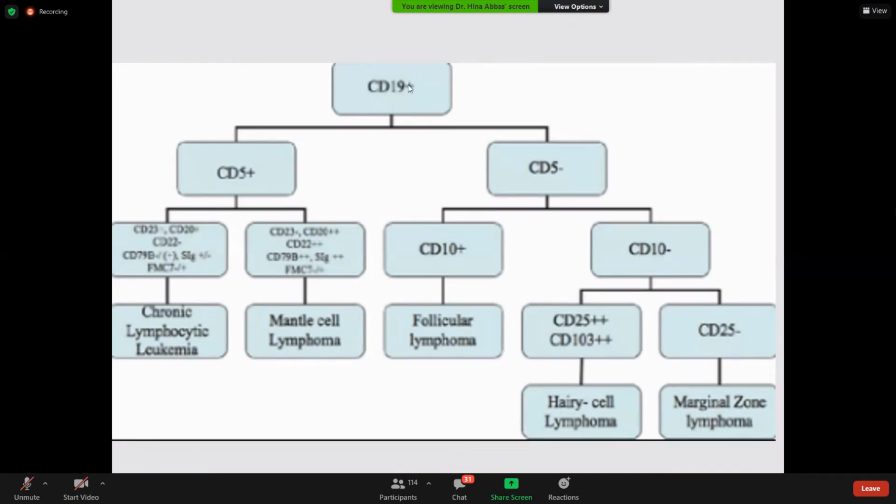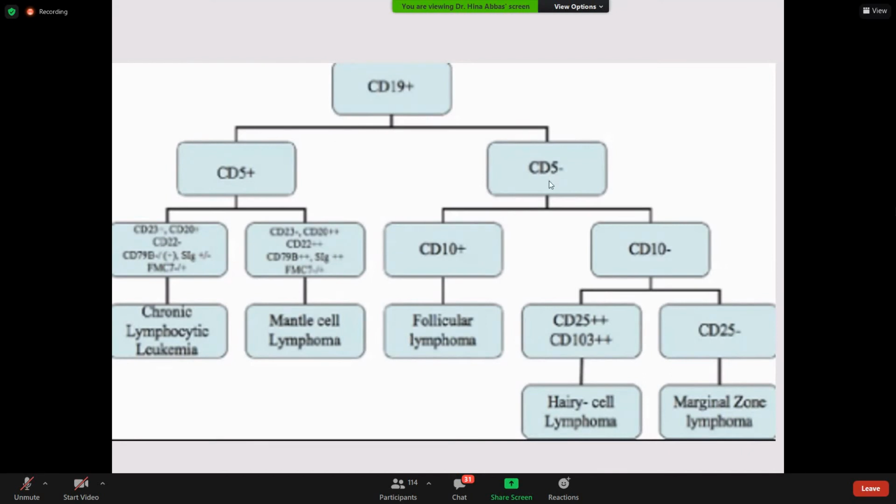CD19 positive is B cell positivity. It can be divided into CD5 positive and CD5 negative. CD5 positive has 2 possibilities: CLL and MCL. If it is CD23 positive, it is CLL. If it is cyclin D1 positive, it is MCL.